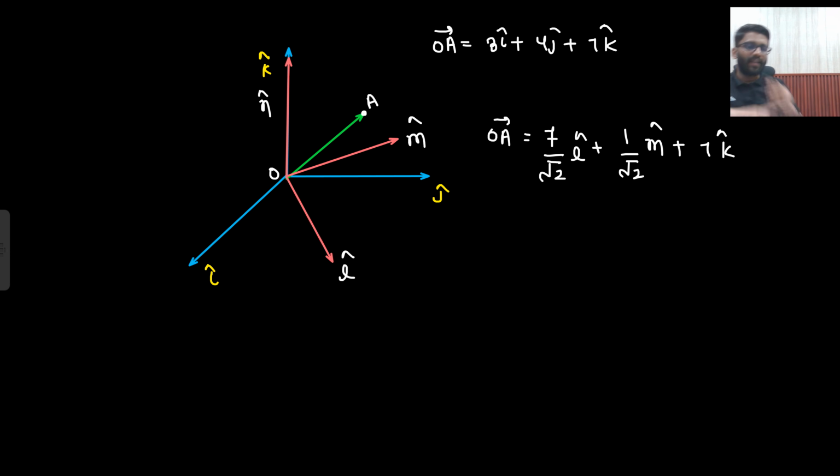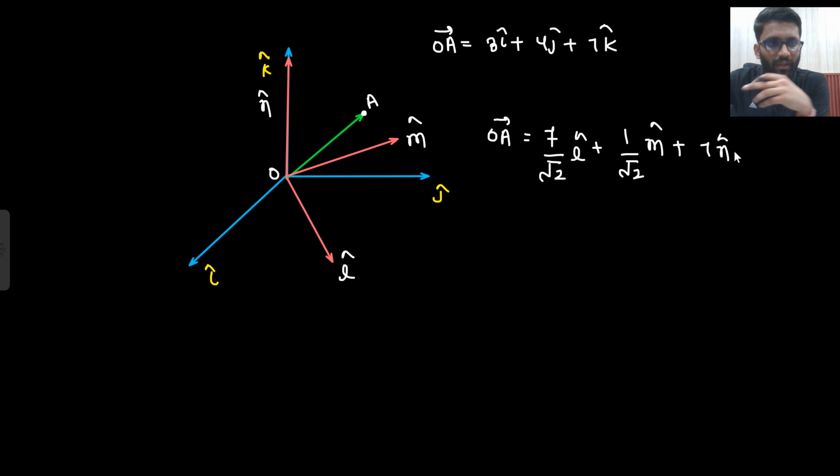So what I will say is, if I am walking in the OA direction with the same magnitude, that means I am walking 7 by root 2 in L cap direction, 1 by root 2 in M cap direction and 7 in N cap direction. And this should be N cap, not k cap, sorry. Again I am repeating it.